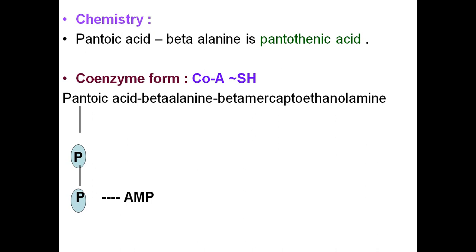Chemistry of pantothenic acid: pantoic acid plus beta alanine is nothing but pantothenic acid. The coenzyme form of pantothenic acid is CoA-SH, coenzyme A. So this is the structure. Pantoic acid, beta alanine, beta mercaptoethanolamine is phosphorylated. This is the active form of the pantothenic acid, that is CoA-SH.